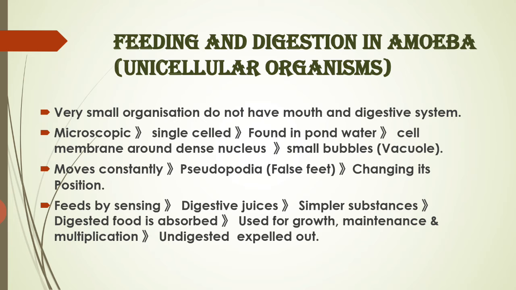Apart from that, they have small bubbles, or we can say vacuoles. When we talk about the word vacuole, it means empty space. Now you may be thinking, why do they have empty space? Already we know, if we talk about our room where we have empty space, definitely we can store something over there. In the same way, feeding in the amoeba is one example of the unicellular. In this, the empty space helps in the storage of the food.